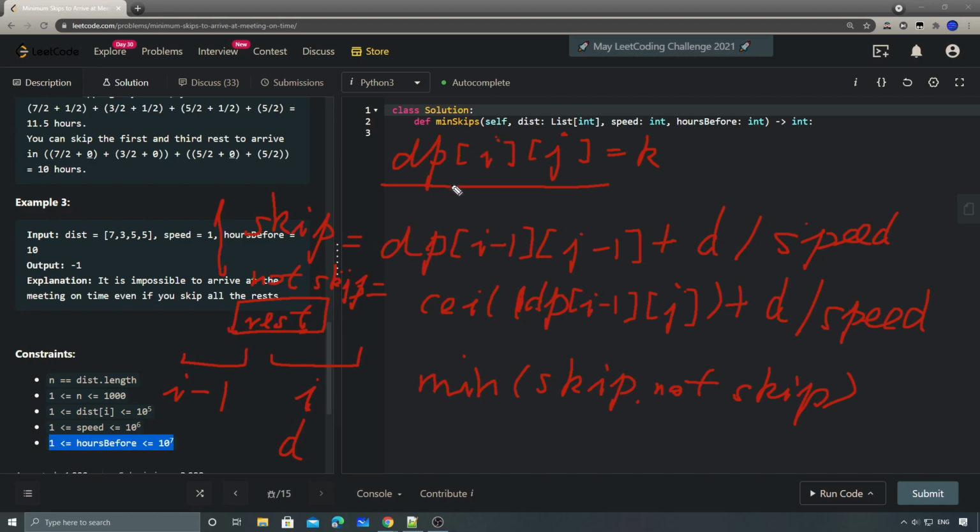If we minimize the time we use at each state, we can use this data to get the minimum skips, so that we can still meet the hours before. Okay, and I think that's it. Let's start coding.